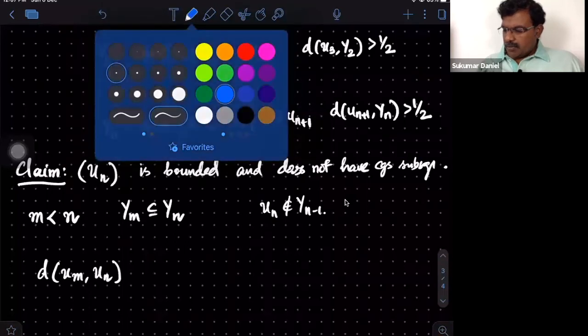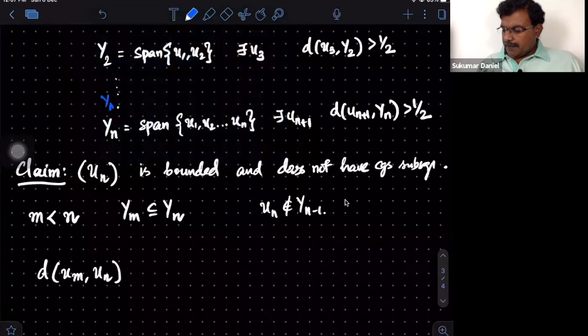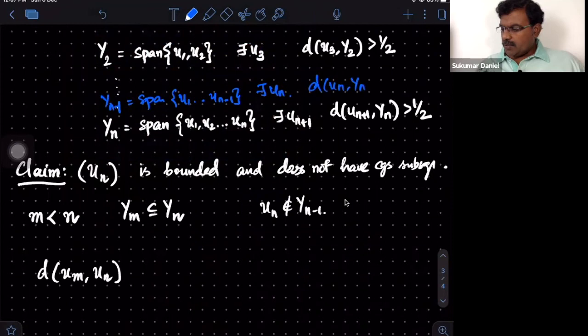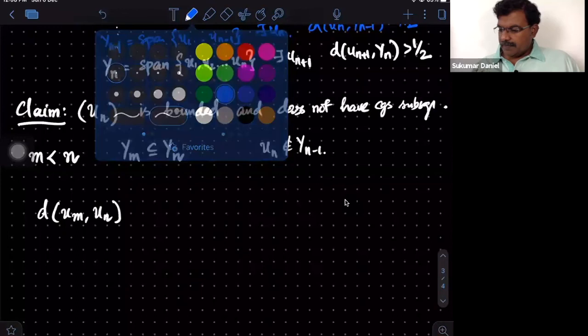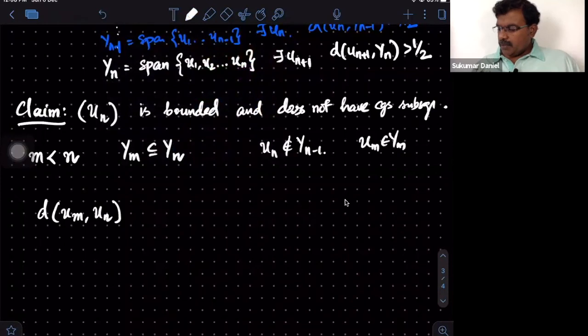Yn minus 1 is the span of u1 up to un minus 1. Then there exists un which is actually outside, such that the distance between un and Yn minus 1 is bigger than 1 by 2. And um is in Ym, so it has to be in Yn minus 1 because m is strictly less than n. So m can be at most n minus 1, so at least it will be here.